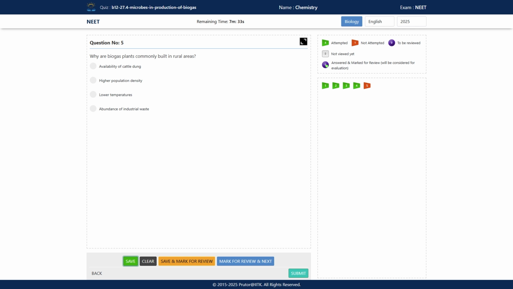The next question: why are biogas plants commonly built in rural areas? The options are availability of cattle dung, higher population density, lower temperature, and abundance of industrial waste. What is the correct answer?